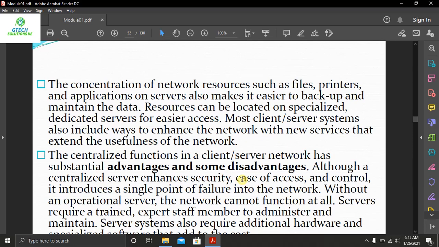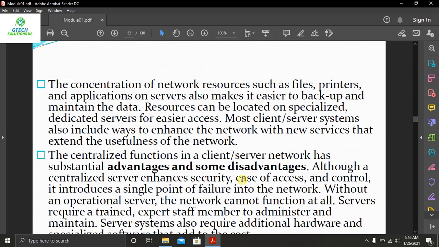Although a centralized server enhances security, ease of access and control, it introduces a single point of failure into the network. Without an operational server, the network cannot function at all. Servers require a trained expert staff member to be an administrator and maintain them.